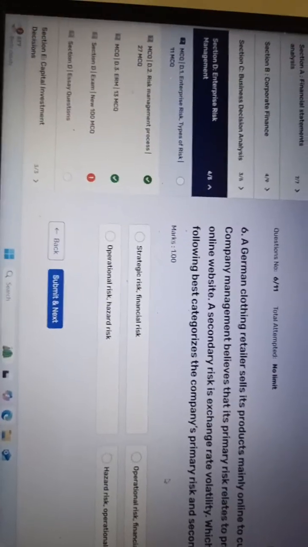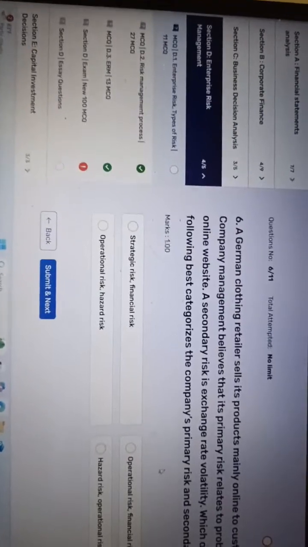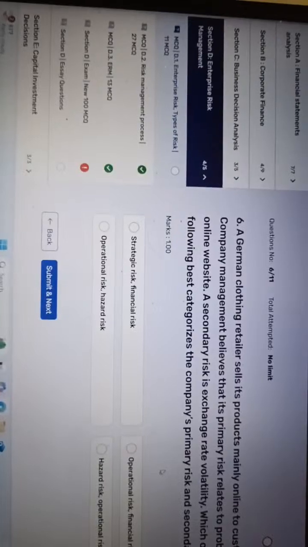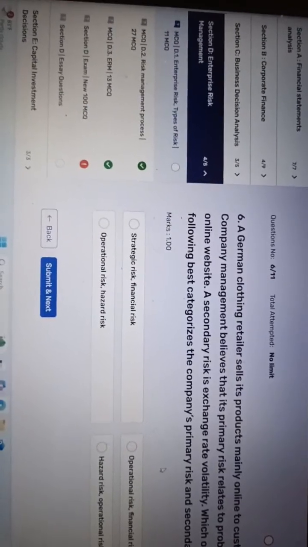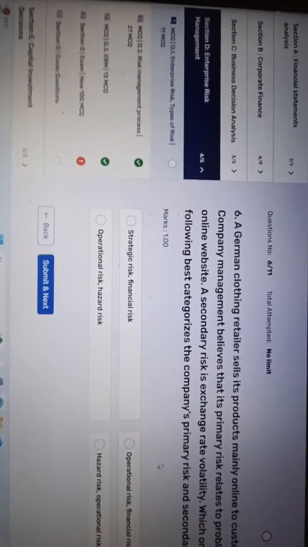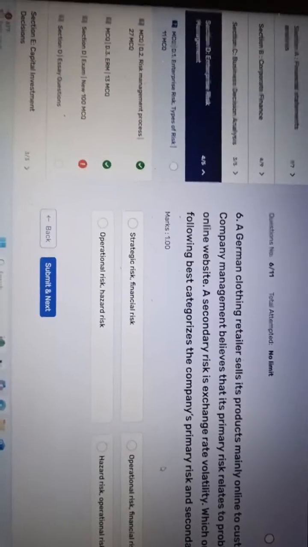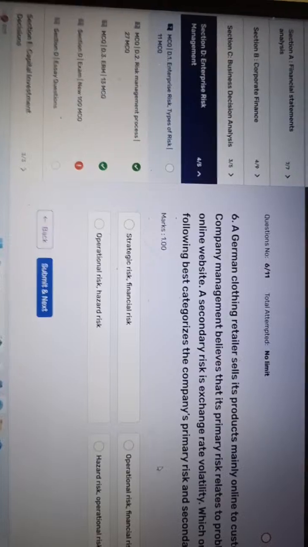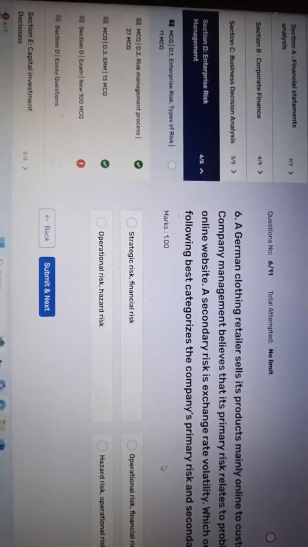A German clothing retailer sells its product mainly online to customers worldwide. The company management believes that the primary risks relate to problems with its online website. Online website is the operational risk, right? A secondary risk is exchange rate volatility.